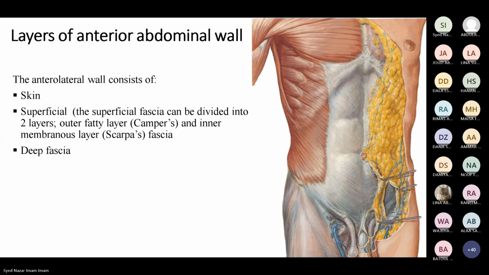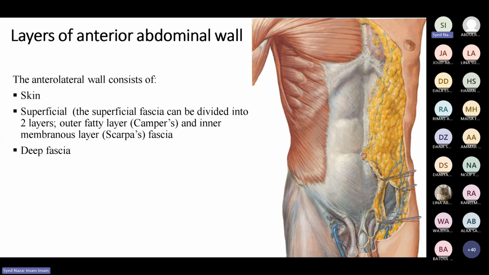Now, so we have skin, we have superficial fascia, which is again divided into two layers, and then deep to the superficial layer, we have deep fascia. The similar arrangement everywhere: skin, superficial fascia and deep fascia. What is the difference? I told you that the superficial fascia is divided into two layers and the deep fascia is not very prominent. It's like a vestigial. It's not very obvious, unlike other places where you will have the deep fascia. So deep fascia here is very deficient, you can say. It's not very strong. So why is deep fascia deficient in this region? Because the abdomen is meant for distension.